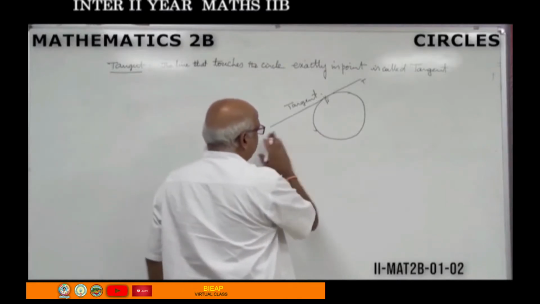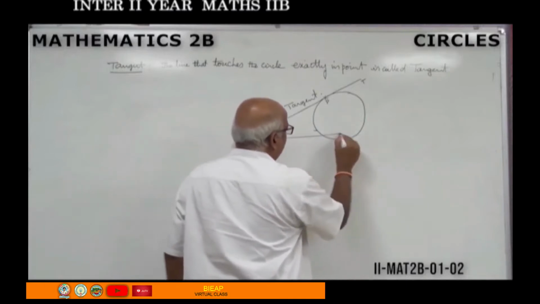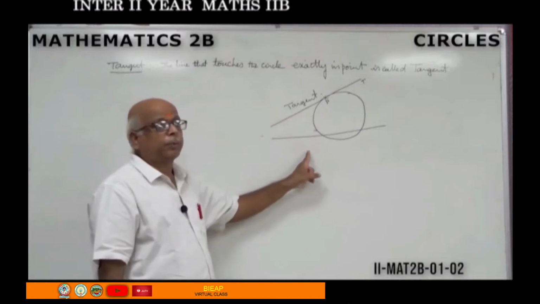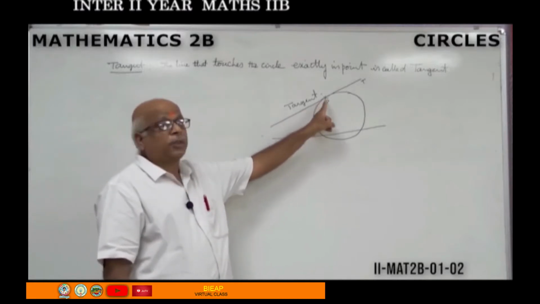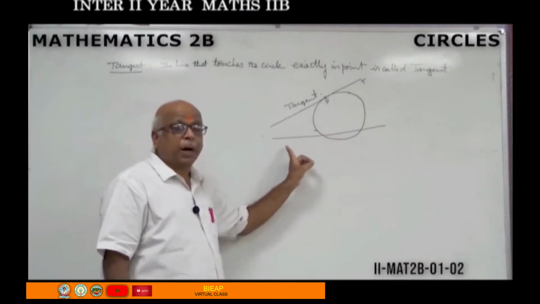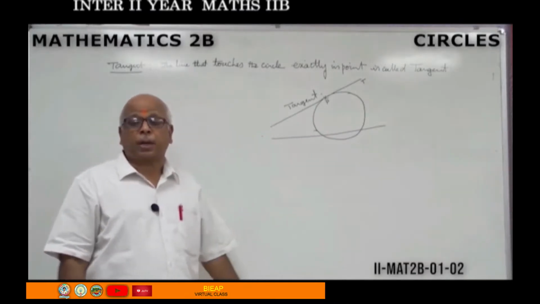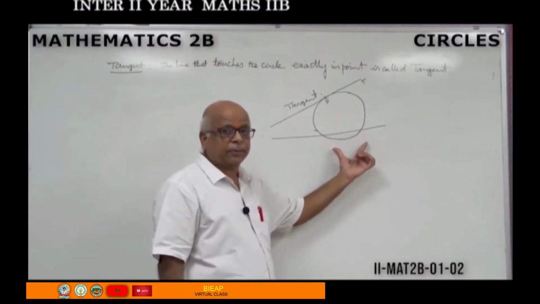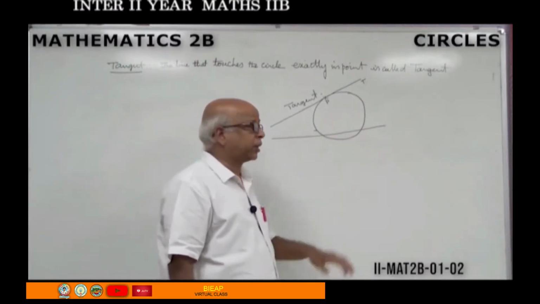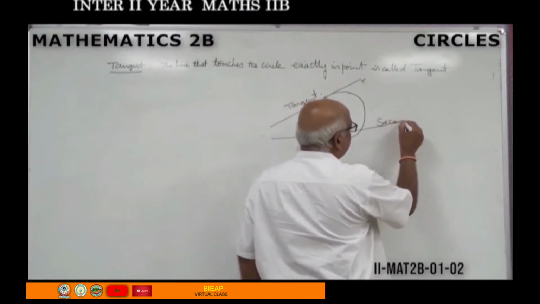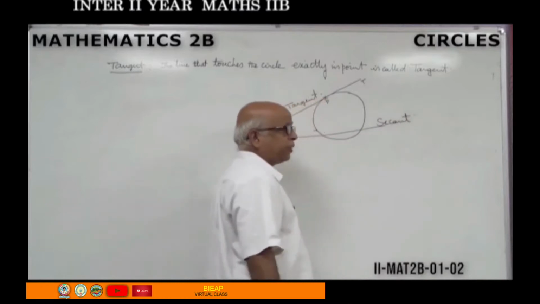Suppose you may ask, a line is like this. What's the difference between these two? The above one touches the circle exactly in one point, and this one is passing through the circle. It is intersecting the circle in two different points, and it is passing through the circle. Hence, this is called secant. Name of this one is secant.